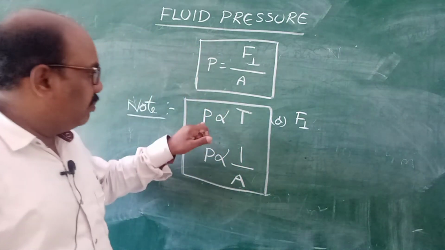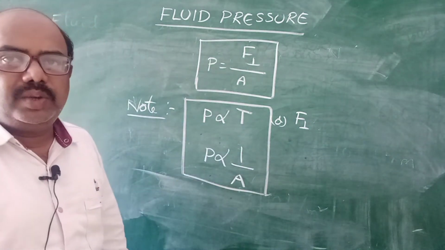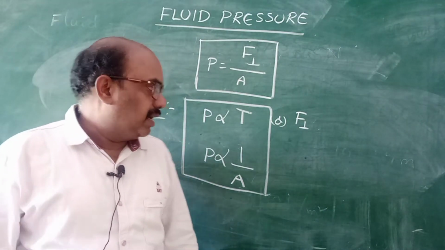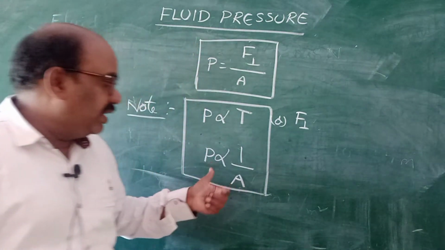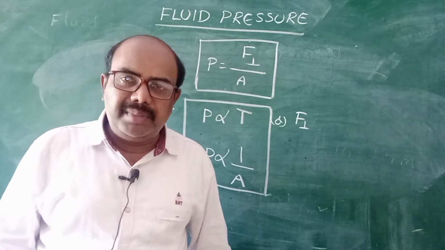That is the reason pressure is directly proportional to perpendicular force or thrust and inversely proportional to area of cross section. Understand, children? I hope you understand this concept. Pressure is directly proportional to thrust or perpendicular force and inversely proportional to area of cross section. Examples, once again I'm repeating.